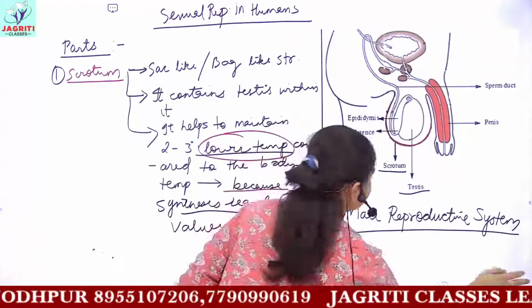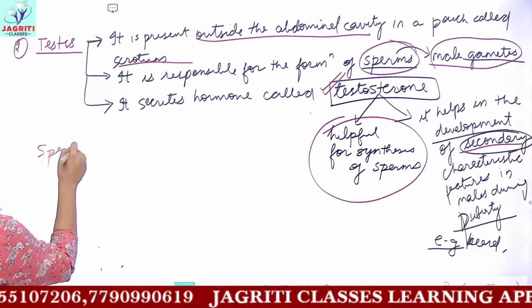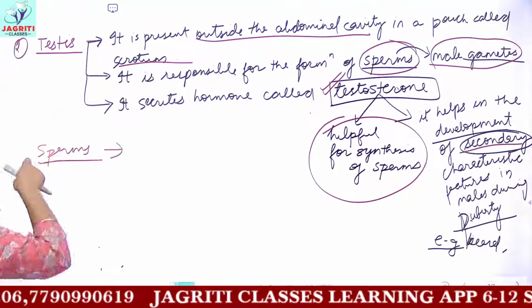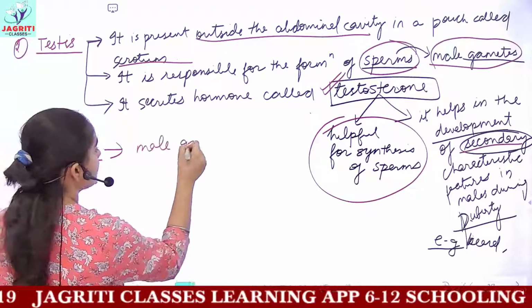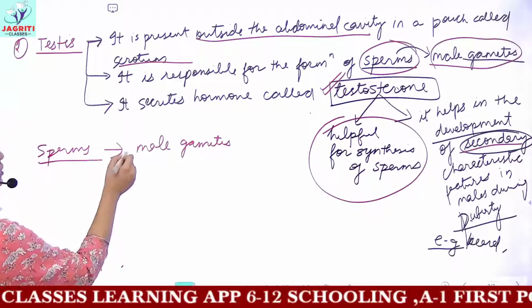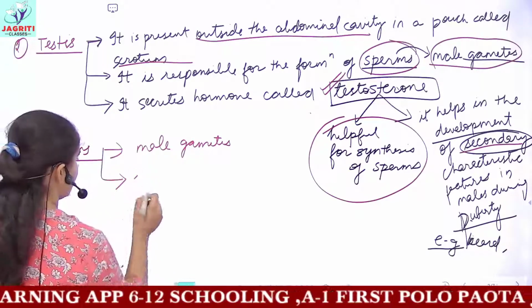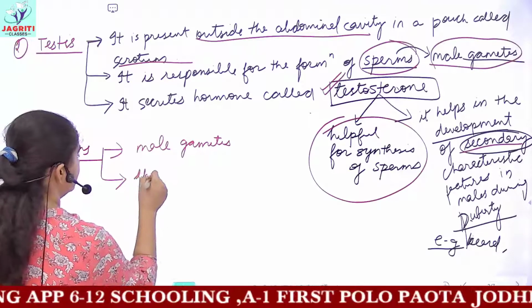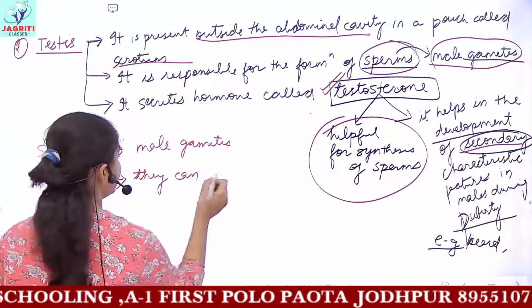Now the next part, if you again see the diagram, is the sperms which are produced. Firstly, I'll tell you something about sperms also. Do not label sperms as 3 because it is not a part. These are the male gametes. Sperms are the male gametes in human beings.